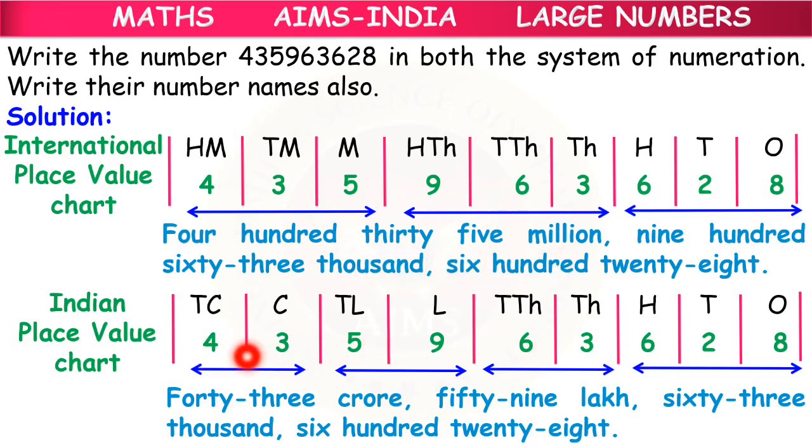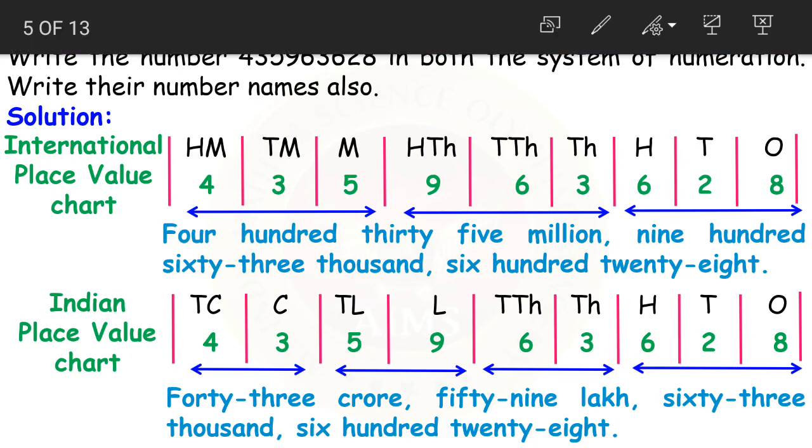Now coming to the Indian chart, 4 and 3, 43 in the crores period. So we read it as 43 crores. 5 and 9, 59 in the lakhs period. So we read it as 59 lakhs. Then we have 6 and 3, 63 in the thousands period. So we read it as 63,000. Then lastly we have what, children? We have 628. If you observe both the systems, this 628 is read the same in both the systems of numeration. Clear, children?